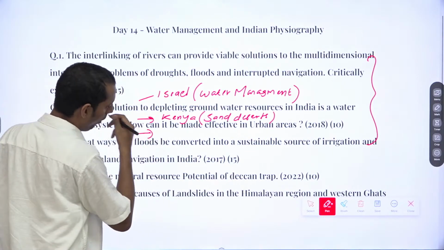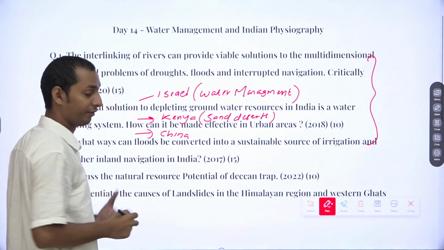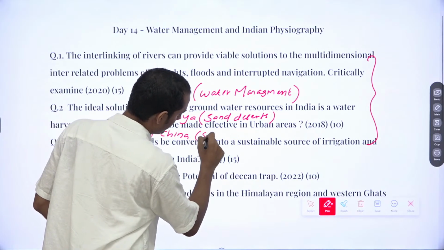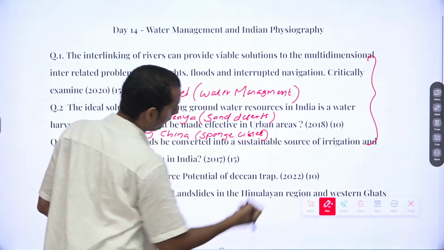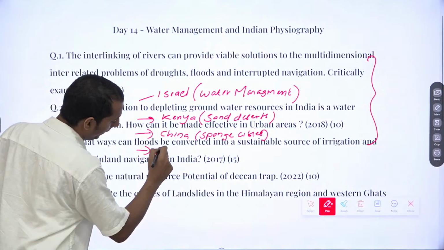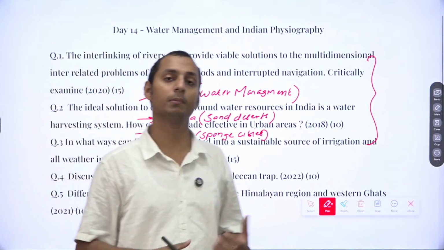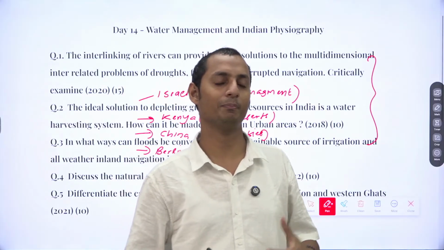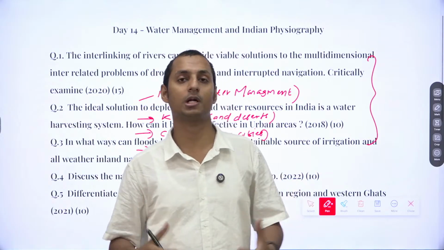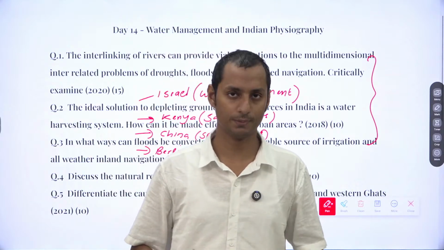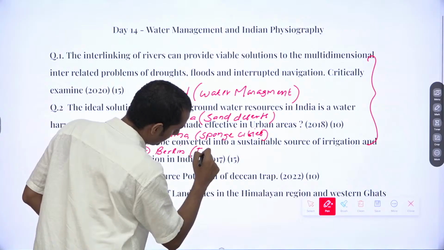You can mention China's sponge cities in case urban floods are asked. You can mention Berlin, the city in Germany, which has an urban tax, a penalty, for those houses which have not established water harvesting systems.